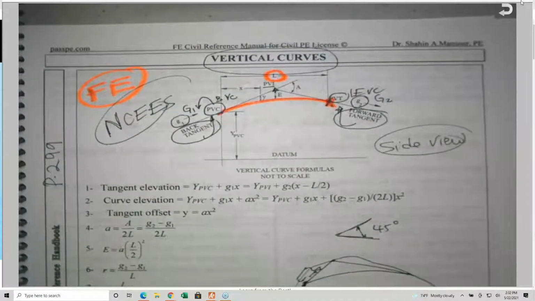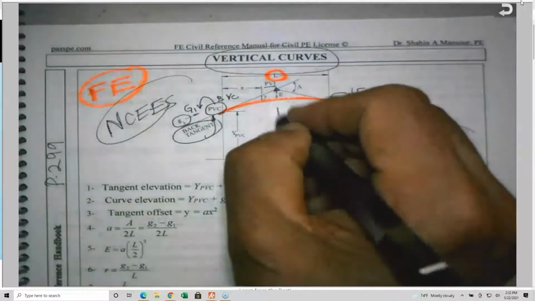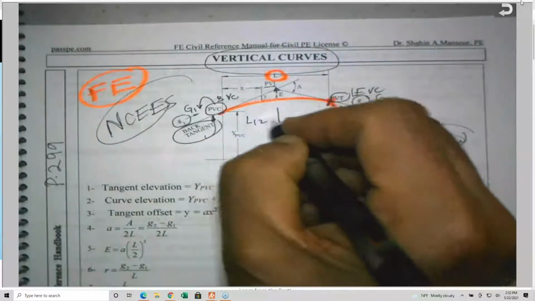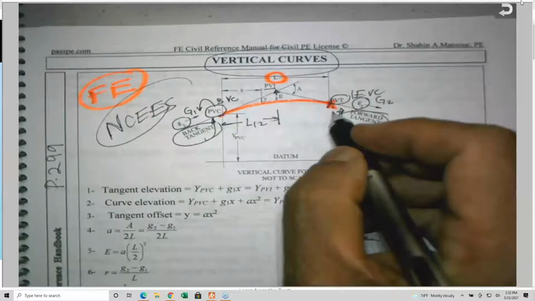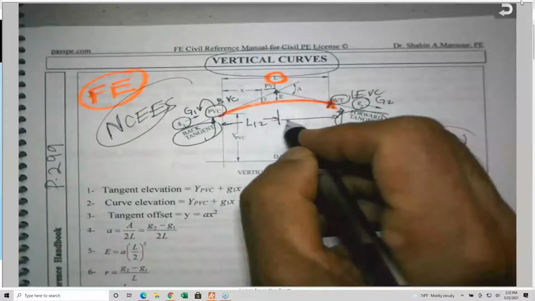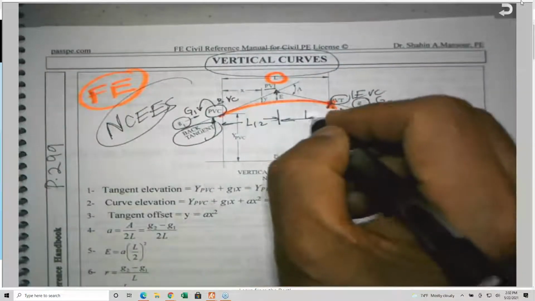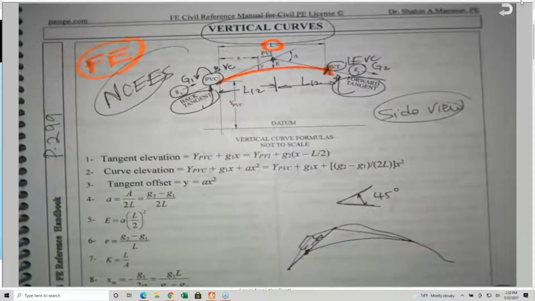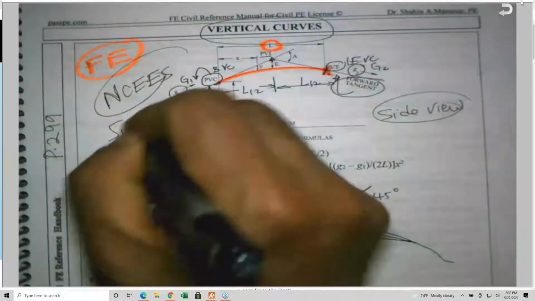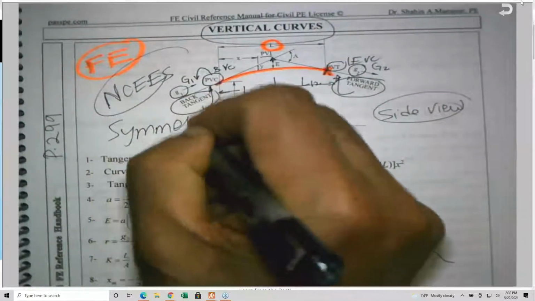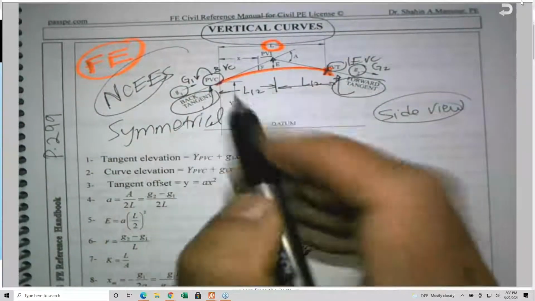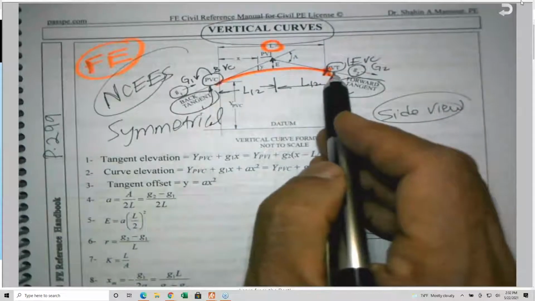If this BVI is at L/2, meaning halfway between the beginning and the end, we call it a symmetrical vertical curve, and this is what you are going to see on the exam. So we are not talking about unsymmetrical. A symmetrical vertical curve has nothing to do with G1 and G2, by the way.